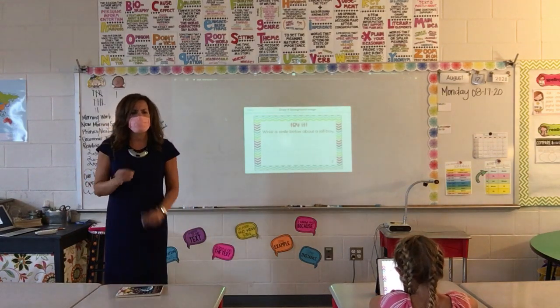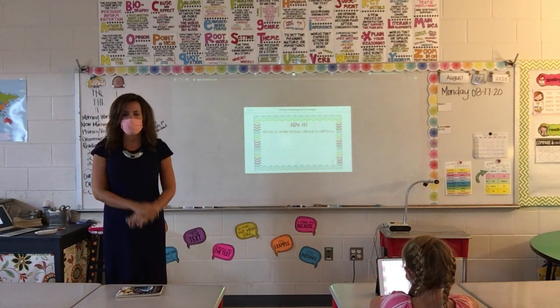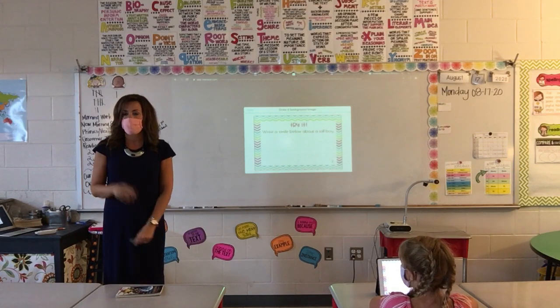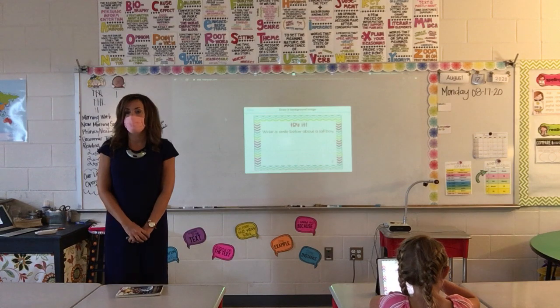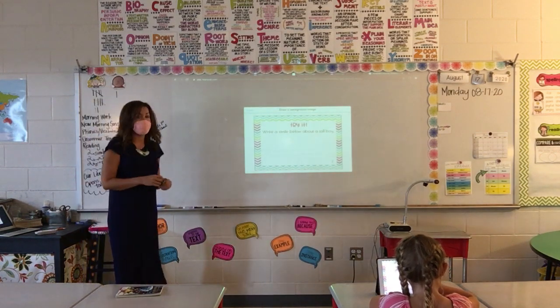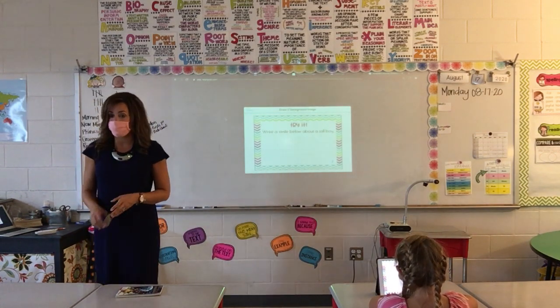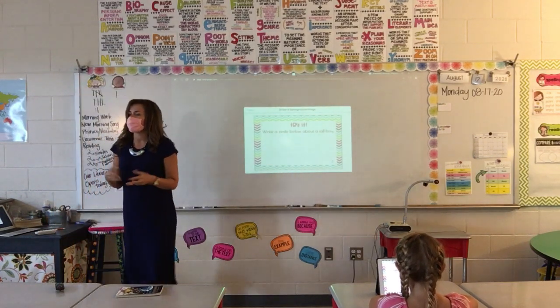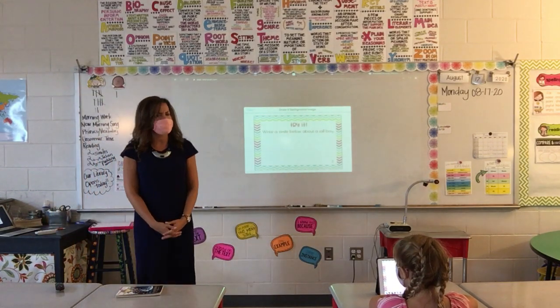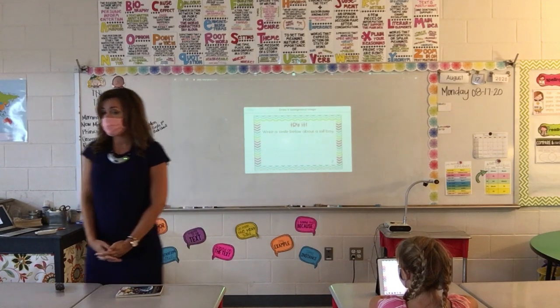How would we put this in a sentence, like the sentences we've seen before? Anna Claire? The boy is tall as a giraffe. The boy is as tall as a giraffe. A simile uses those words as. Very good. We can also use the word like. Can you think of a way that we could say this with the word like?